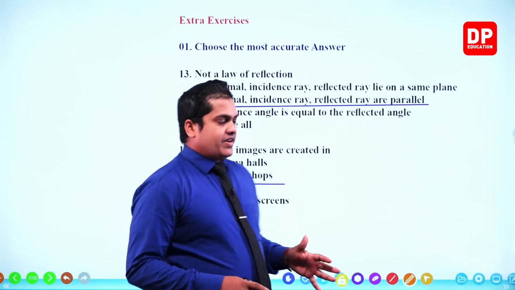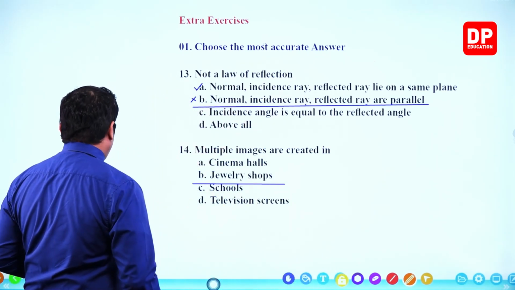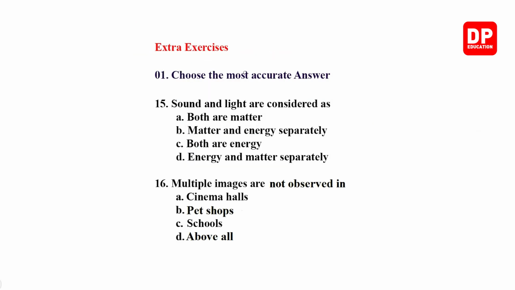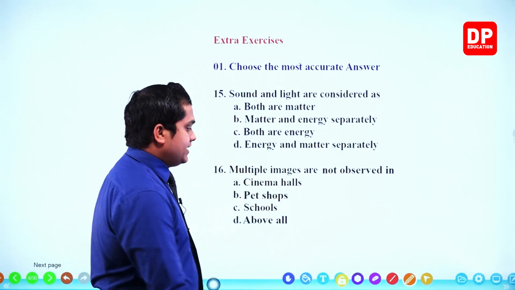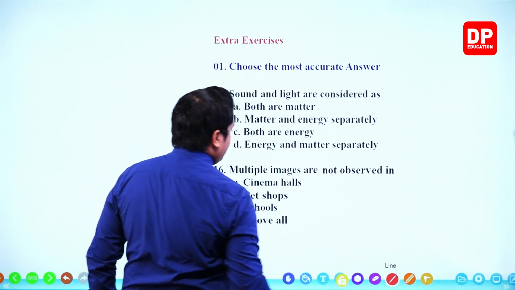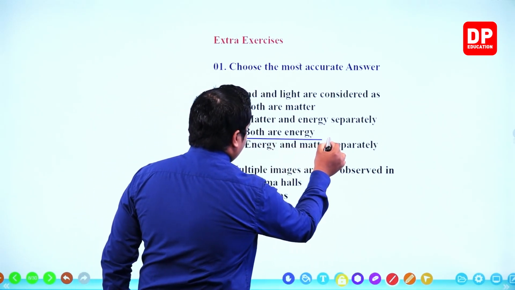Right, then the next question, my dear children. Question number 15. Sound and light are considered as, you know that sound and light, both things are considered as energy. These things are not matter, my dear children. So both sound and light are considered energy types. Both of these things are energy.